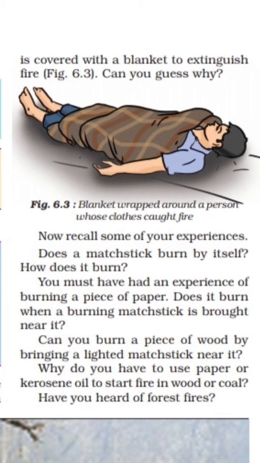We require paper or kerosene to start the fire in wood or coal because the ignition temperature of wood and coal is higher and it requires more heat to start burning. For that purpose we use a piece of paper or kerosene, because they have a lower ignition temperature than wood or coal.